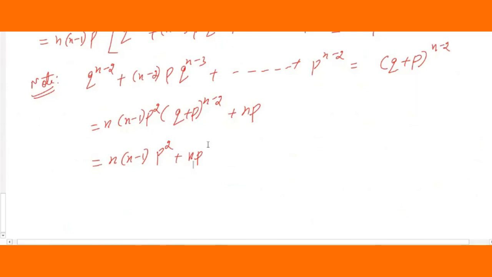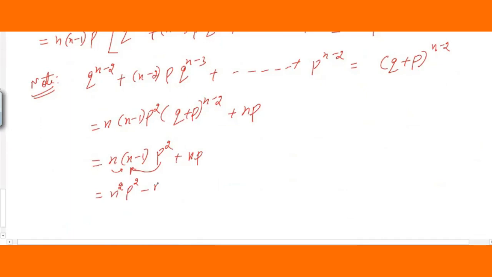Now further, if you simplify, what will you get here? It is n square p square minus, substitute, multiply this value n and p inside this bracket.